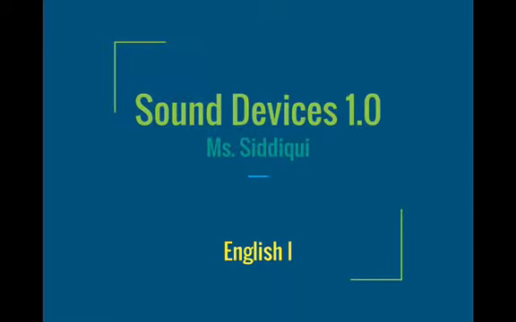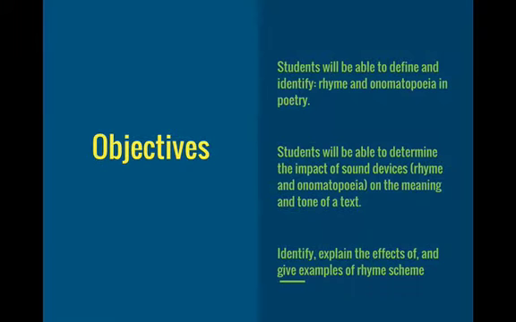In this video we will talk about Sound Devices 1.0 for our poetry unit. So the objectives for this video are to define and identify rhyme and onomatopoeia in poetry, to be able to determine the impact of rhyme and onomatopoeia on the meaning and tone of a text, and to be able to explain the effects of and give examples of rhyme scheme in poetry.